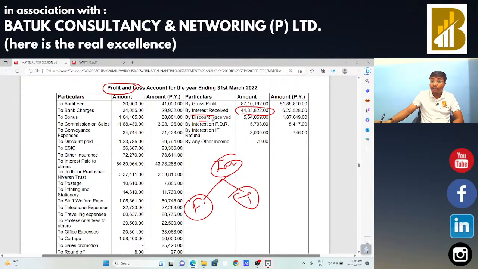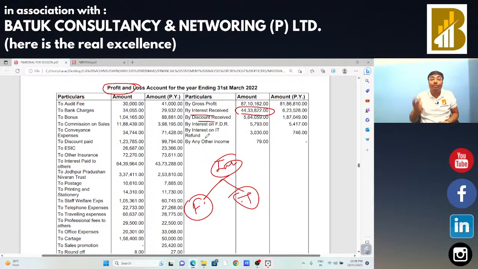For discount, sir, we need to do the exercise whether the discount is a financial discount or a trade discount, that is, whether the terms were decided earlier or not. So we need to check the documents at the business. Okay, merely उसने कह दिया कि सर हमने पहले ही डिसाइड कर लिया था, we are not going to agree with that.